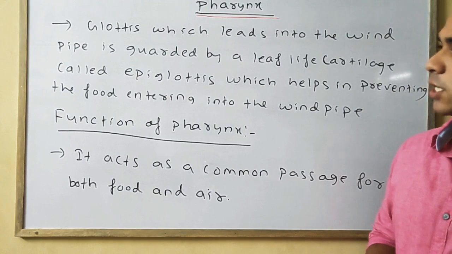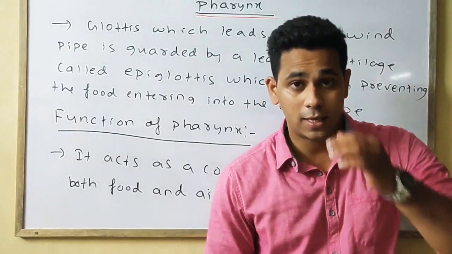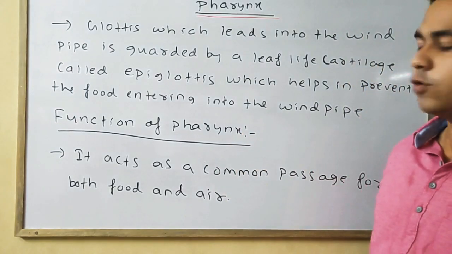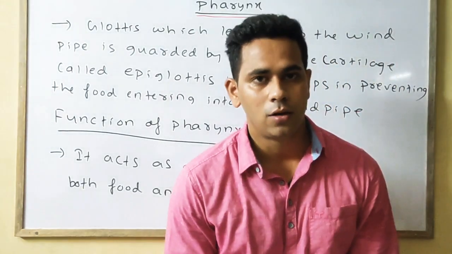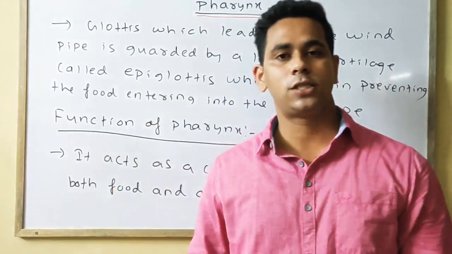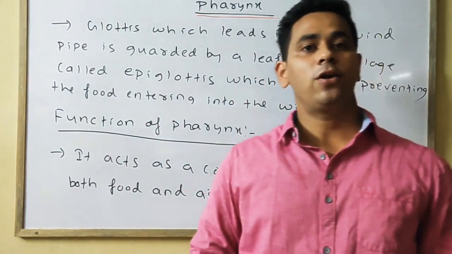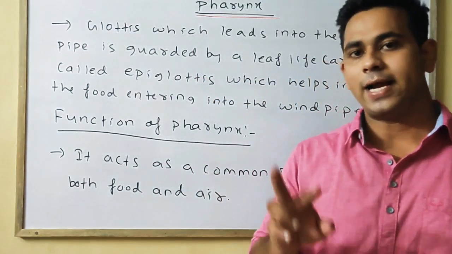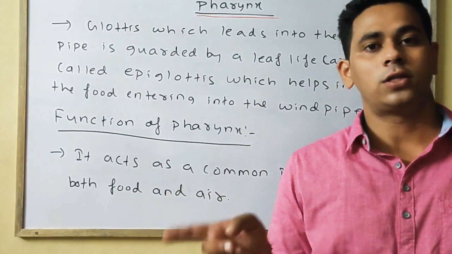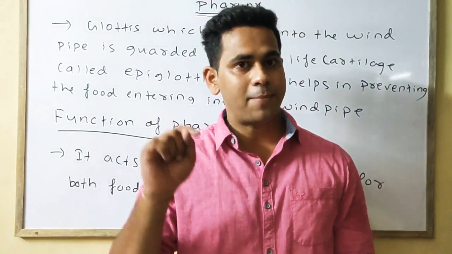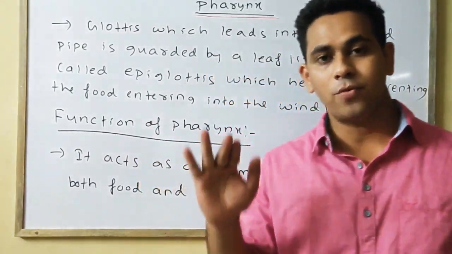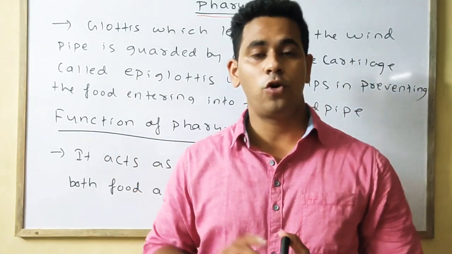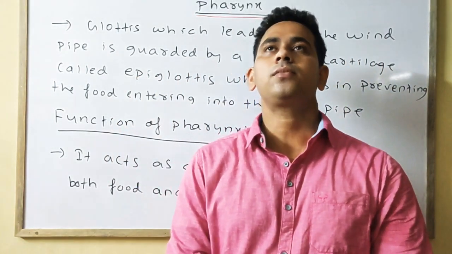As we have discussed earlier, the oropharynx leads to the laryngopharynx, and the laryngopharynx consists of the anterior opening called the glottis and the posterior opening called the gullet. The glottis leads into the windpipe, whereas the gullet leads into the food pipe or esophagus.